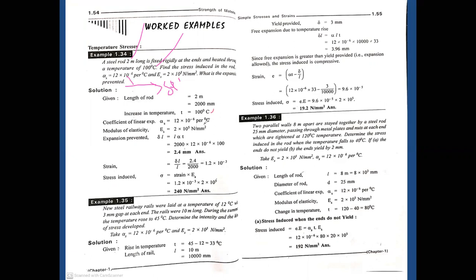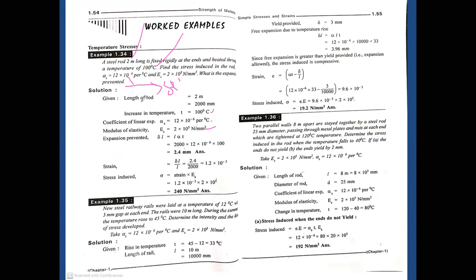The coefficient of linear expansion is 12 × 10^-6 per degree centigrade, and Es equals 2 × 10^5 Newton per mm². So what is the formula in this situation in the case of temperature stress? Delta L equals L alpha T, as we discussed earlier. L equals 2000, alpha equals 12 × 10^-6, and T equals the temperature change. The rail is heated through a temperature of 100 degrees centigrade, as given in the data. So delta L equals 2.4 mm.